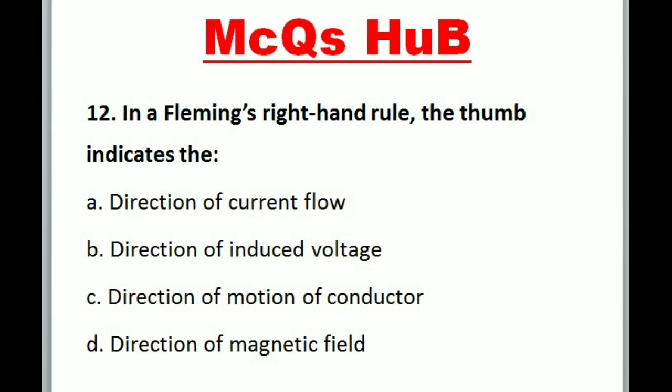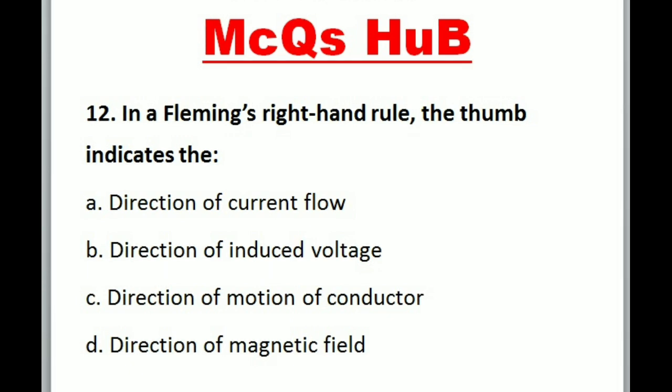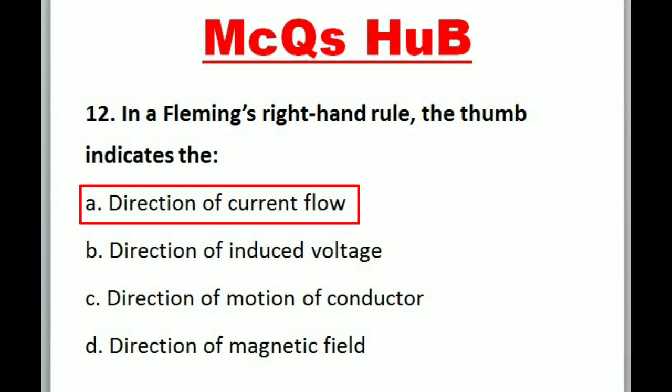12. In a Fleming's right-hand rule, the thumb indicates the A. Direction of current flow. B. Direction of induced voltage. C. Direction of motion of conductor. D. Direction of magnetic field. Correct option is A. Direction of current flow.